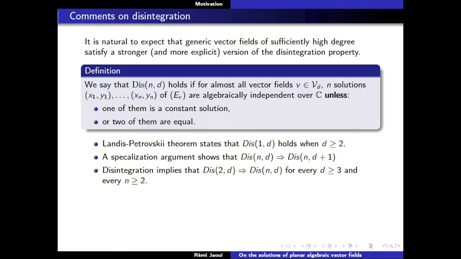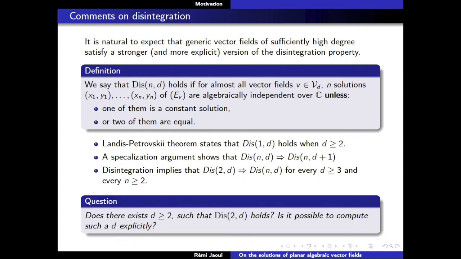And the property of disintegration, what it explains is that if you know how to do the case of 2, okay, if you know how to do it for 2 solutions, then you know how to do it for n solutions. Okay, and we know that for every d greater than 3. So the other question that is interesting to consider in that case is, does there exist a d greater than 2 such that the property holds for 2 solutions?